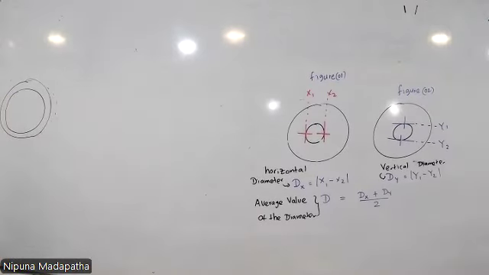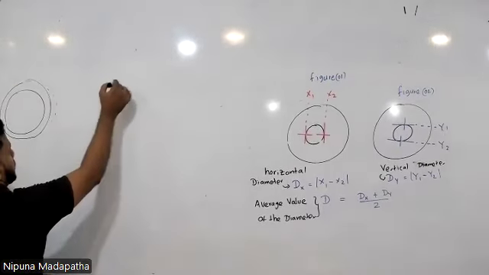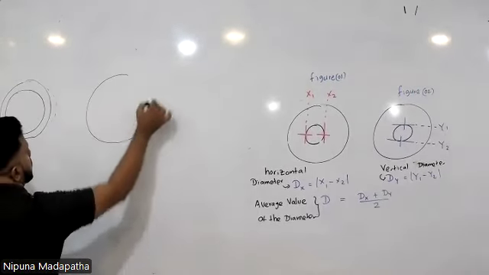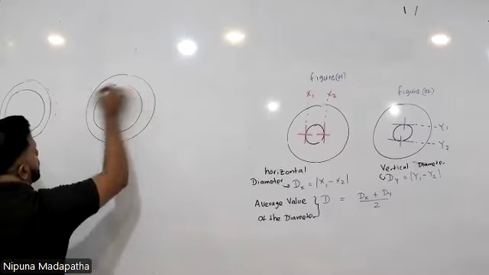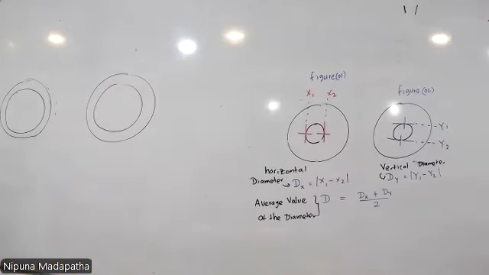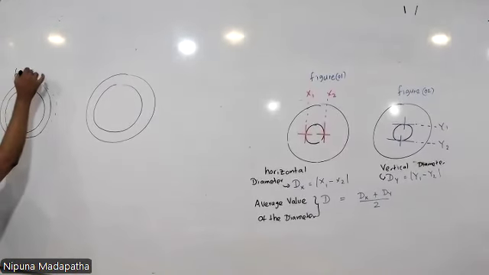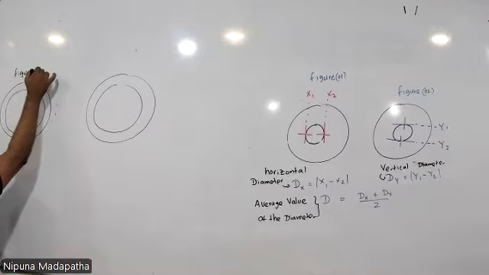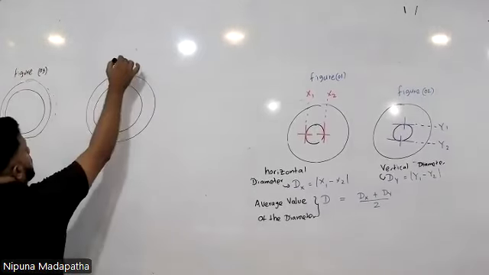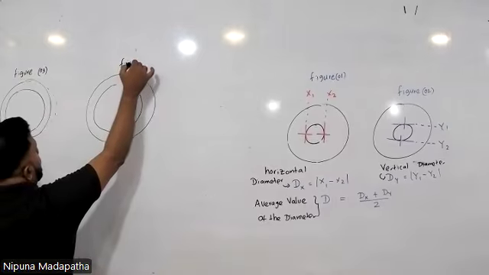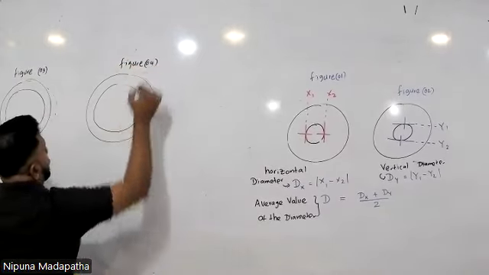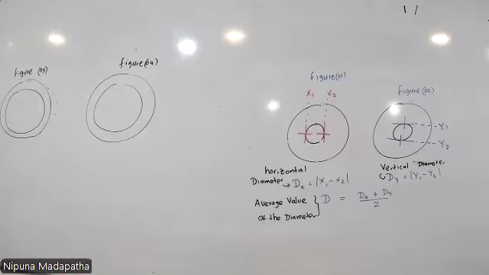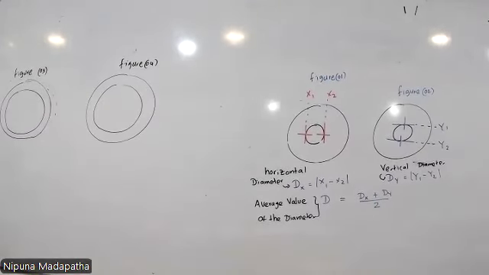There's a large internal core in it. This is figure 3, and this is figure 4.